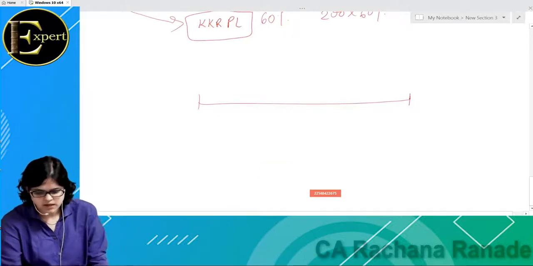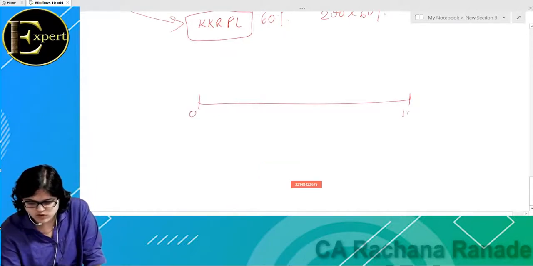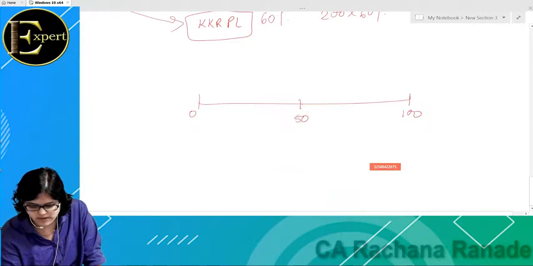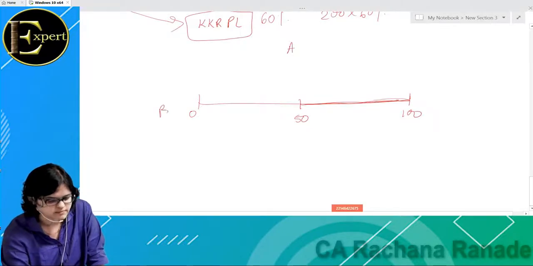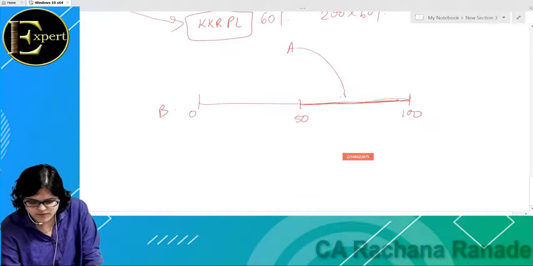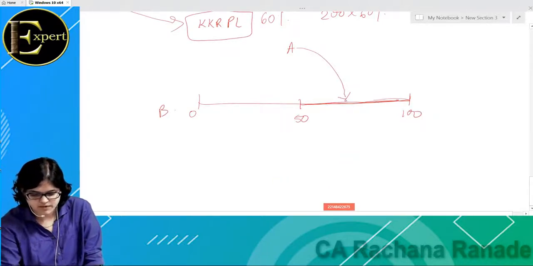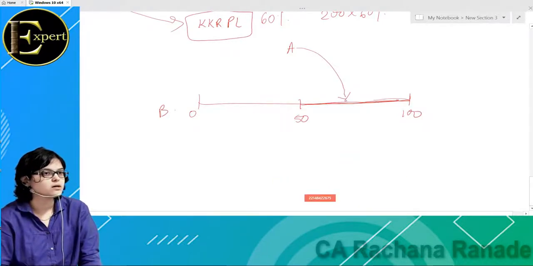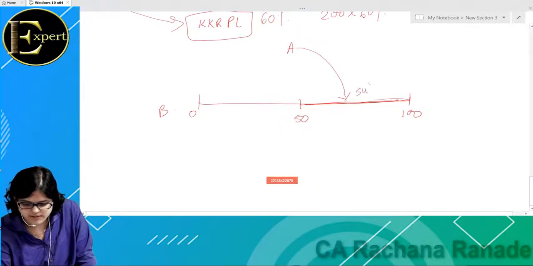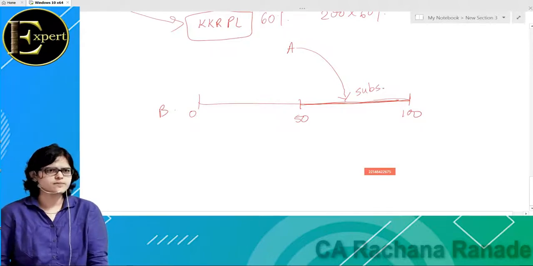in any company. So let us say A is a company A and this is B. Company A, company B. Company A is holding more than 50%. Then this B will be what for me? Subsidiary. For me it will be a subsidiary company. Simple. That is what we discussed right now. But assume I have less than 50%. 40% I am holding. Is that a subsidiary? No. If it is 40%, that's not my subsidiary.